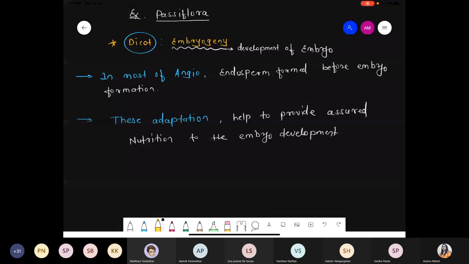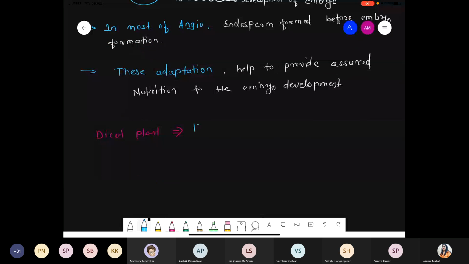Okay, chalo. So we are talking about one example in case of the dicot plant where embryogenesis is studied for the first time. Common name, first of all, we are talking about Shepherd's purse.